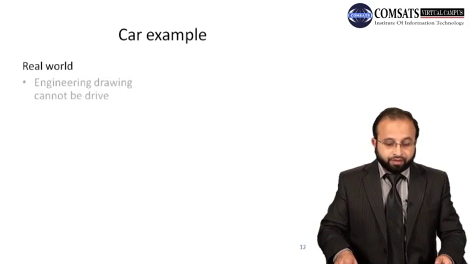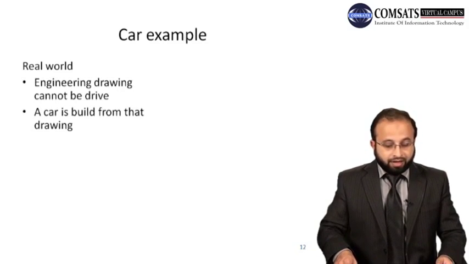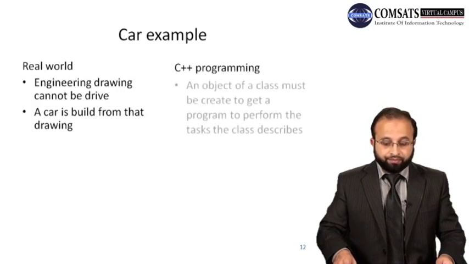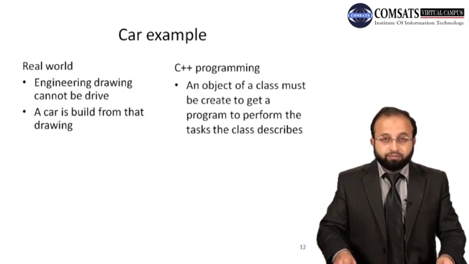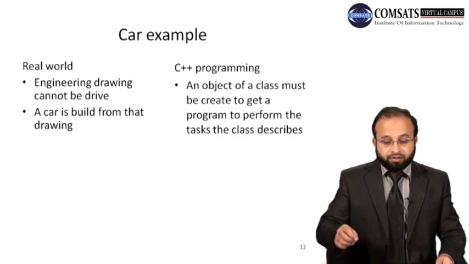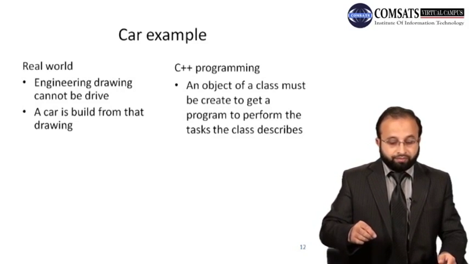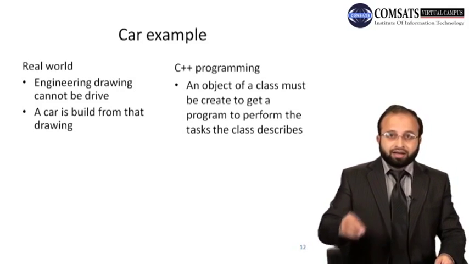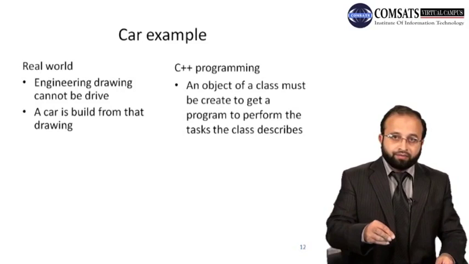So in the real world, an engineering drawing cannot be driven, but a car built from that drawing can be driven, right? You can build a car from that drawing and you can drive that car. Now in C++ programming, an object of a class must be created to get a program to perform the task the class describes. So you create an object of the class. So you have the engineering drawing, and you create a car from that engineering drawing, right?